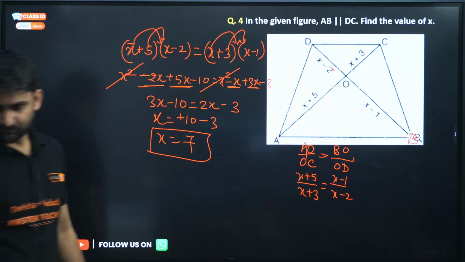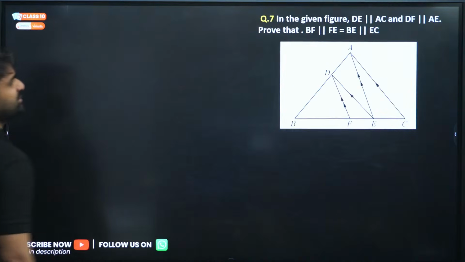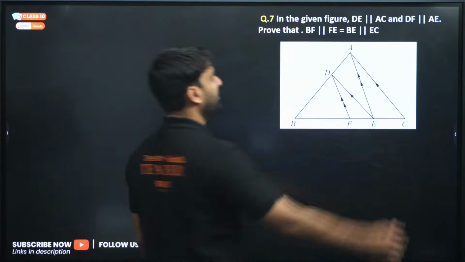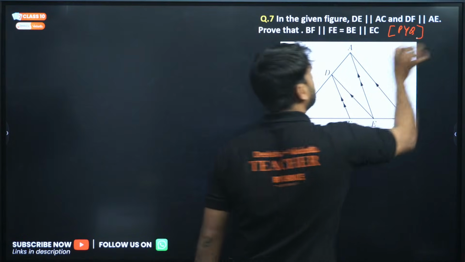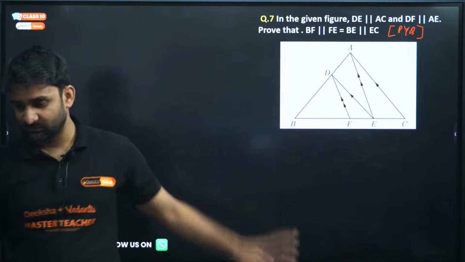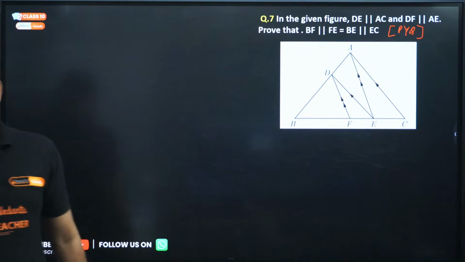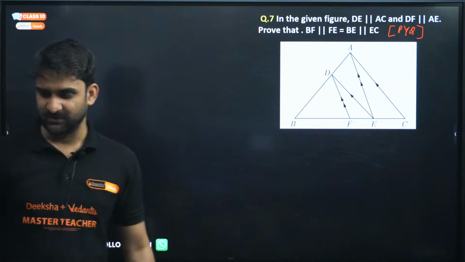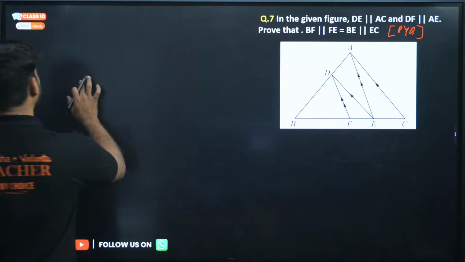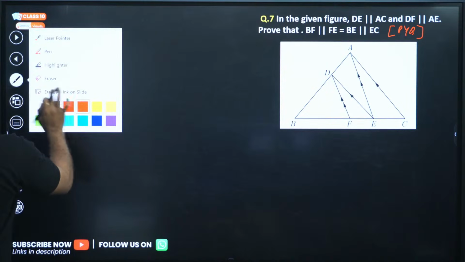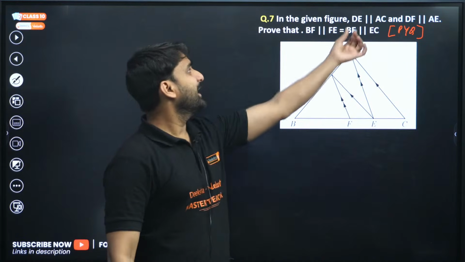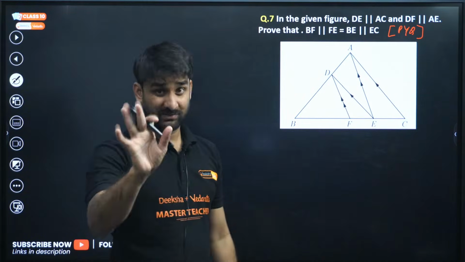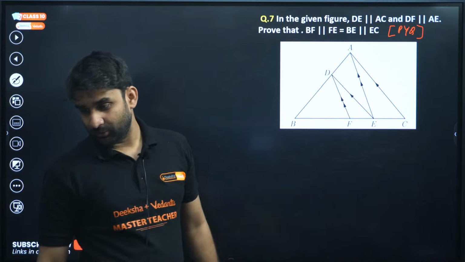Okay. Moving to the next question, question number 7. This is a most repeated PYQ. I forgot to mention the year here, but this is a PYQ, my dear. This question is asked by CBSE so many times, but this is very easy. Everything is observation. Can you see the triangle ABC here, and DE is parallel to AC.